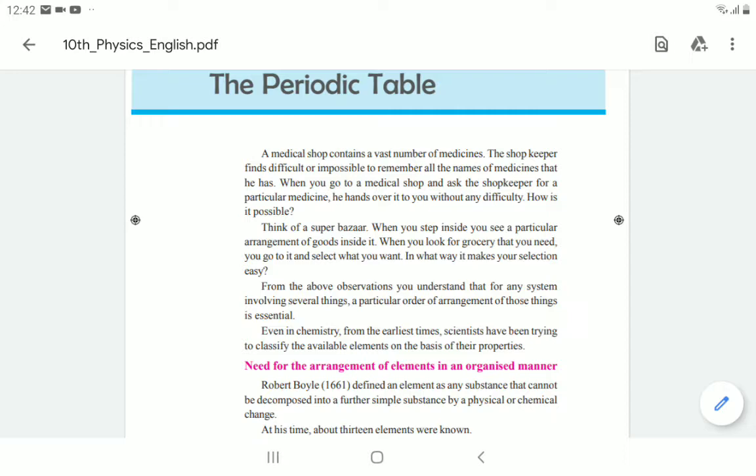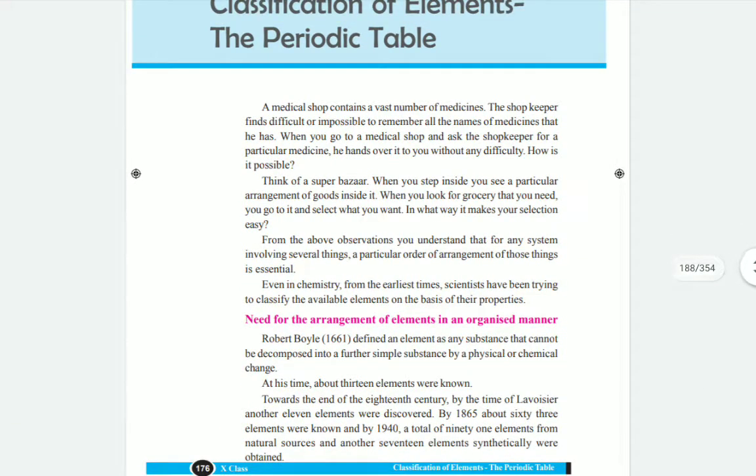So these 120 elements, it is very difficult to remember. Not only to remember, but also what about its atomic number, what about its atomic weight, this is all an impossible thing to remember for anybody. So to remember them easily and to identify them easily, it is necessary to classify the elements.